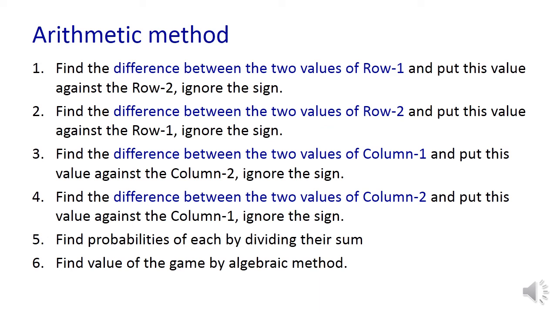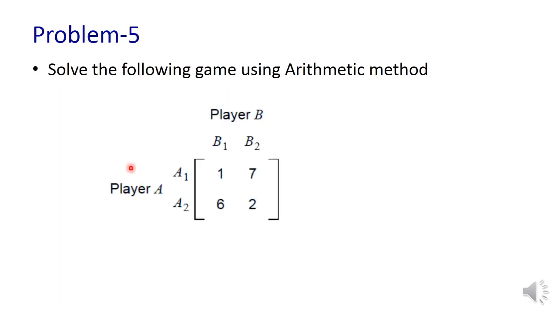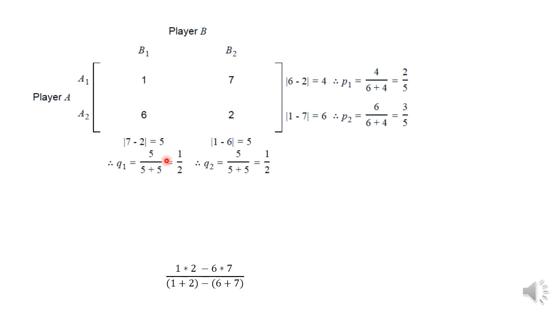So these are the steps in the arithmetic method, which were already explained. Solve the following game using the arithmetic method. Let us consider a matrix; of course, it must be of size 2 cross 2. Moving ahead, 1 minus 7, absolute value, is 6. 6 minus 2, absolute value, is 4. So they are written in the opposite rows.